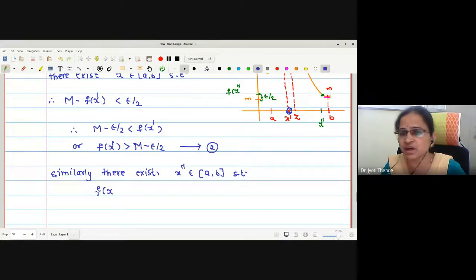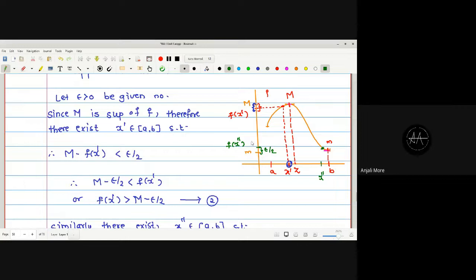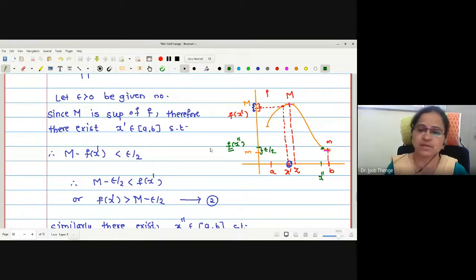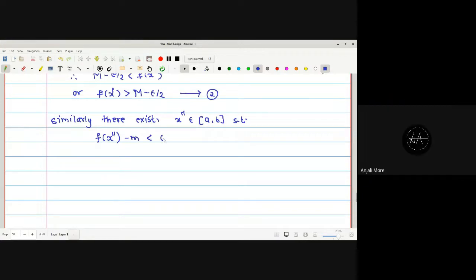Which value is bigger here, f(x'') and small m? f(x'') is bigger. So what should I write? f(x'') minus small m is less than epsilon by 2. Is it okay?